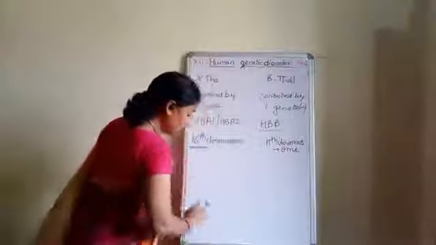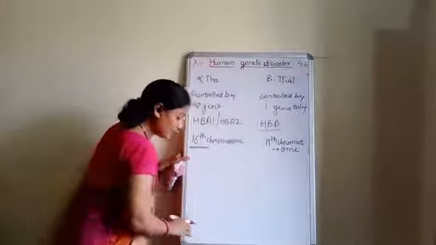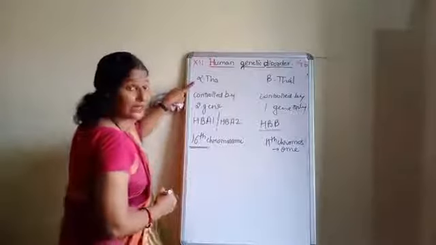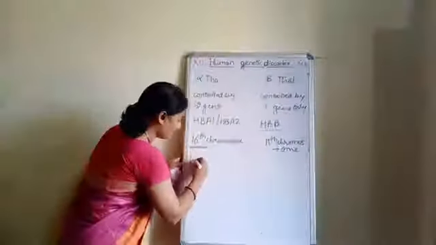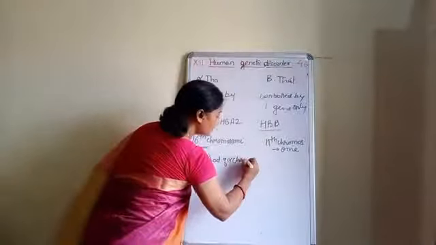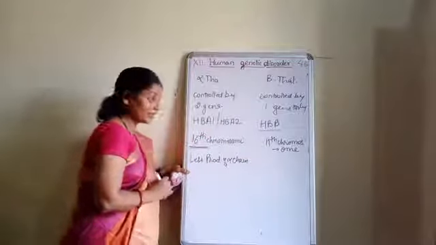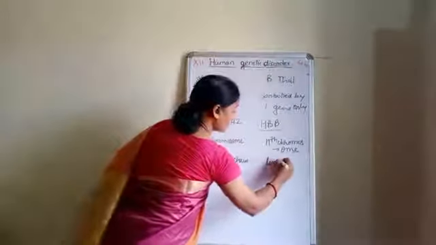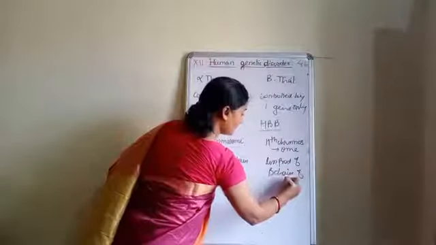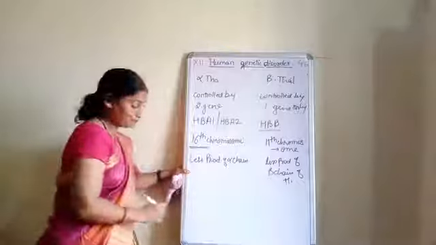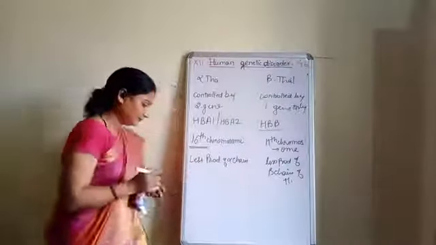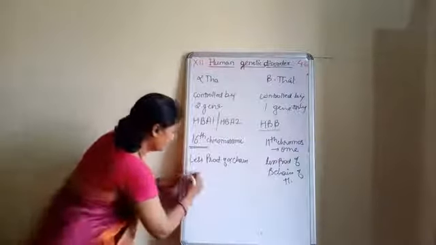Clear? Now see, what happens in case of alpha thalassemia. If alpha thalassemia is there, then there will be less production of the alpha chain of hemoglobin. Clear? And here there is less production of the beta chain of hemoglobin. If alpha is less, what happens then?